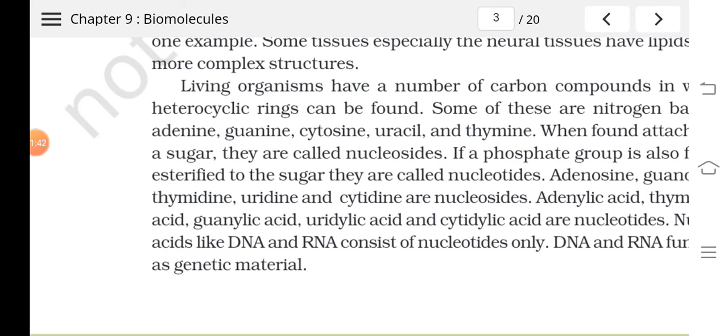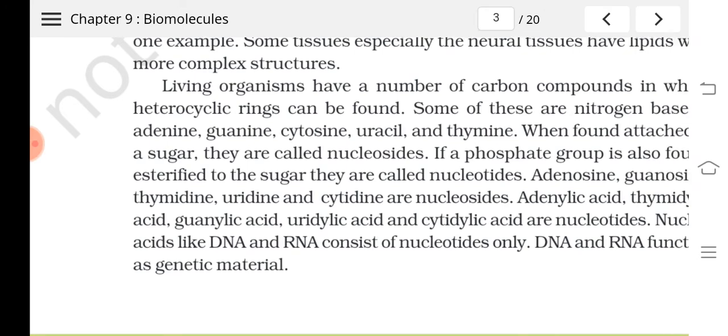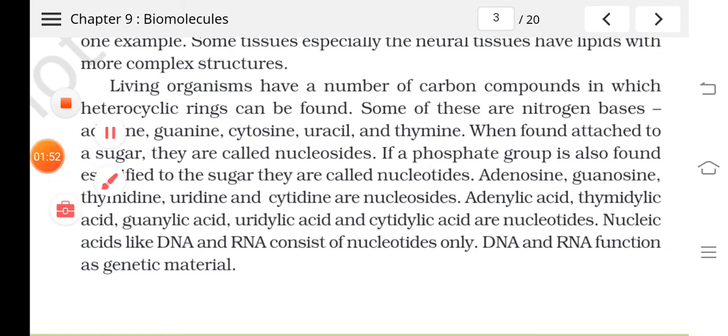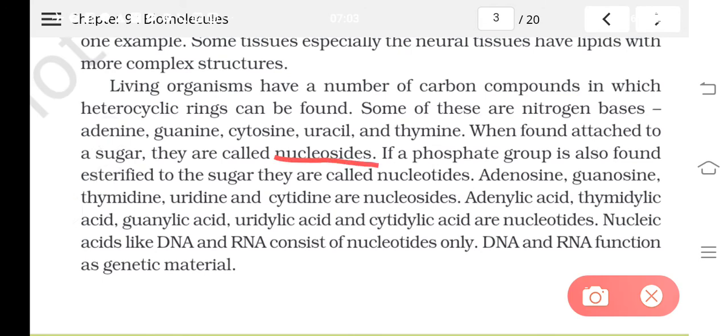If these nitrogen bases are found attached with a sugar, then we call it a nucleoside. So what are nucleosides? Nitrogen base plus sugar.